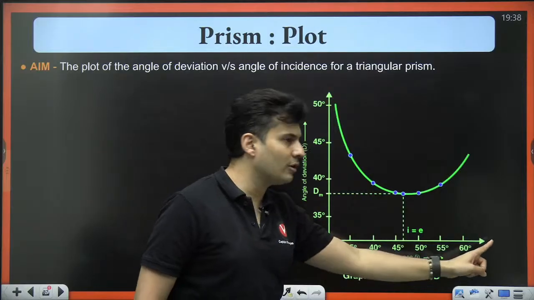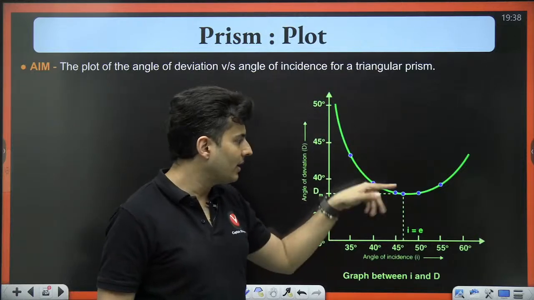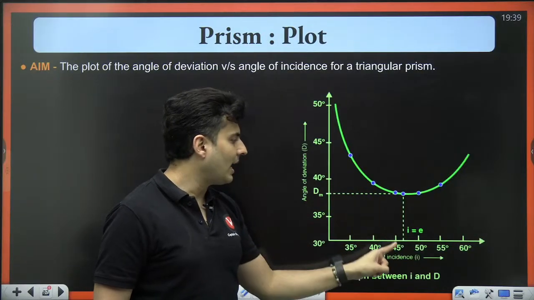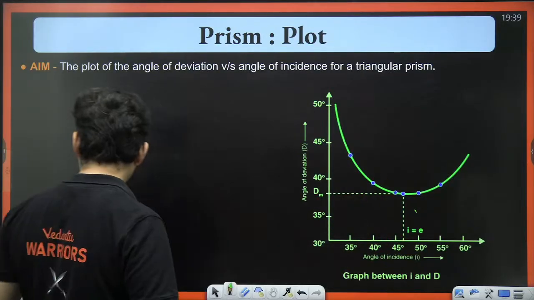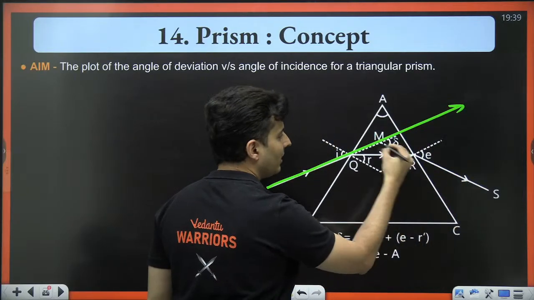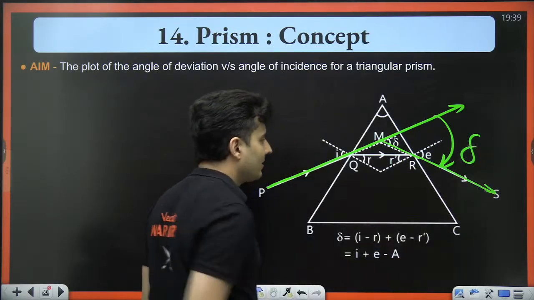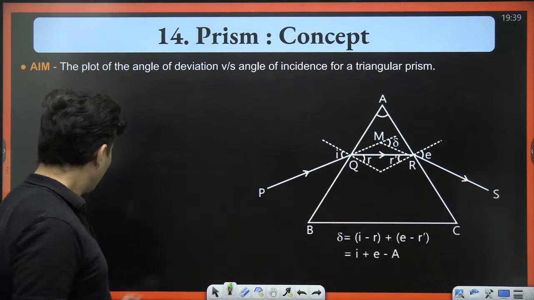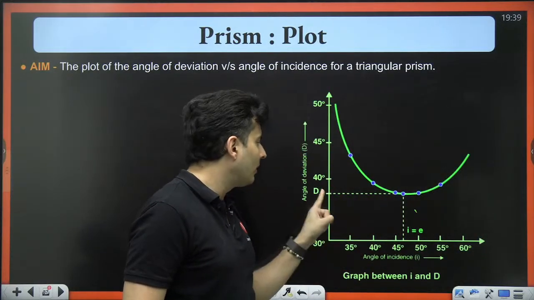For different angles of incidence, the deviation looks like a curve which is symmetric, and there is an angle when the deviation is minimum. There is an angle of incidence when the angle of deviation inside the prism is the least. So what is the meaning of this deviation? The light was going like this, but because it bent, it ended up going like this. So you can see this is the angle by which the light has been deviated.